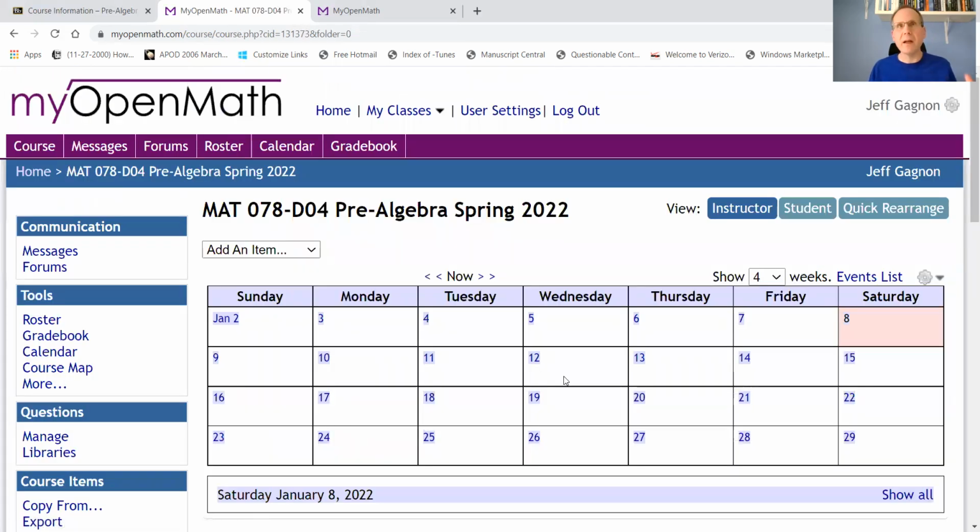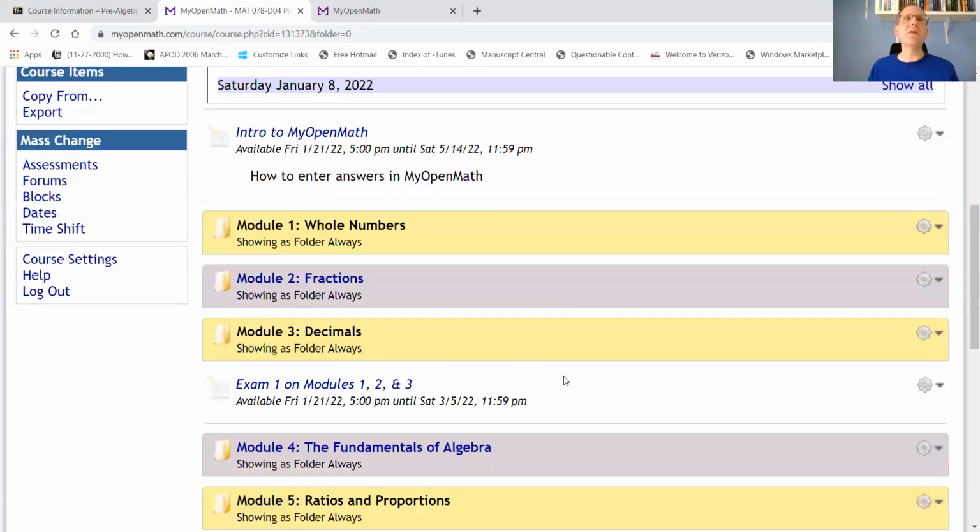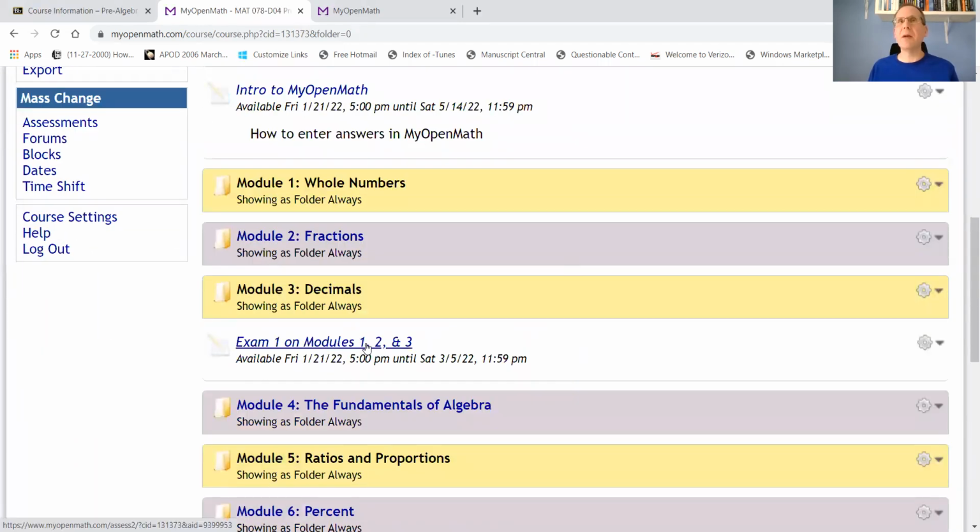So homeworks, you have an infinite number of tries. Quizzes, you have 3 tries. Exams, you have 2 tries, including the final exam. Right, so you have multiple opportunities. If you didn't do well the first time, you can always retake a quiz or retake an exam. And again, homeworks you can do over and over and over again.